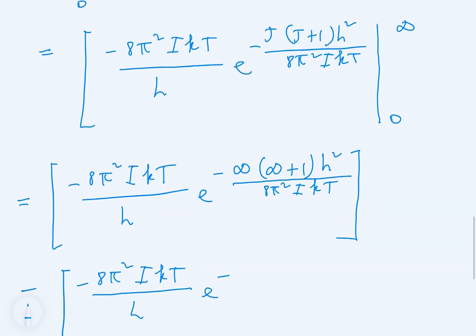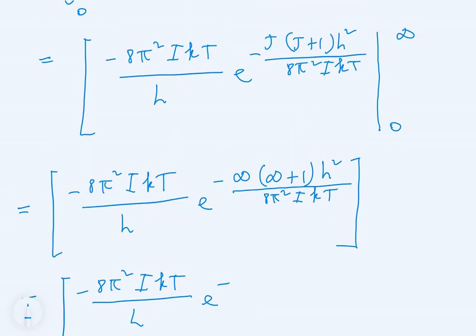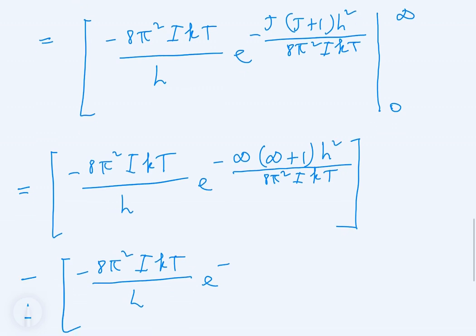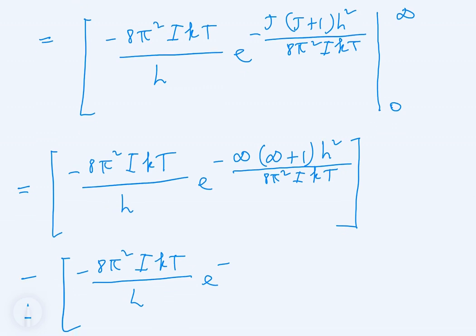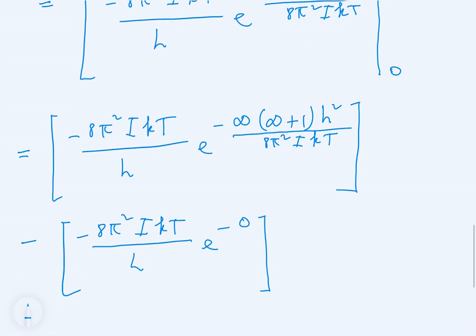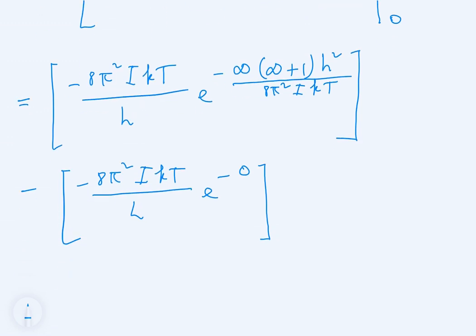But in this case now, we are going to substitute 0. We've substituted the infinity, now we're going to substitute 0. When you substitute 0 into j, everything is multiplied by 0, so you get e to the minus 0, which is basically e to the 0. And you close your square bracket. This is how you evaluate the definite integral. Substitute infinity, and then you substitute 0.